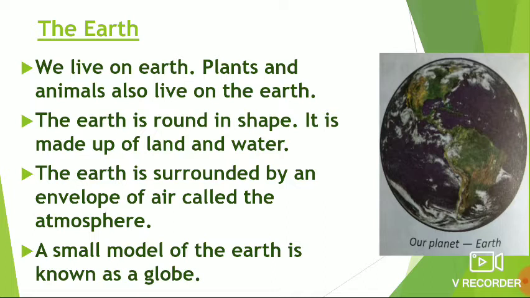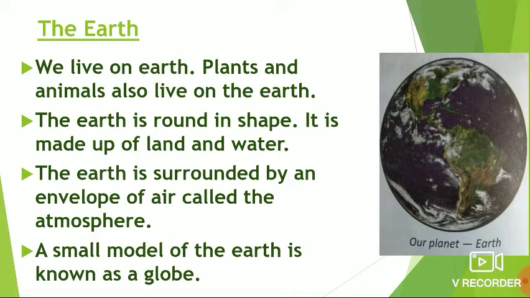The earth is surrounded by an envelope of air. It is called the atmosphere. All living things need land, air and water. Without it, we are not able to live. A small model of the earth is known as a globe.